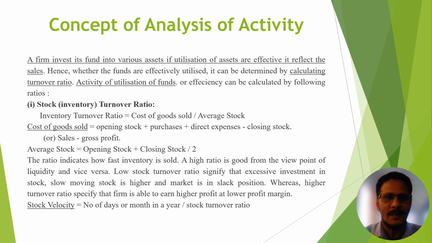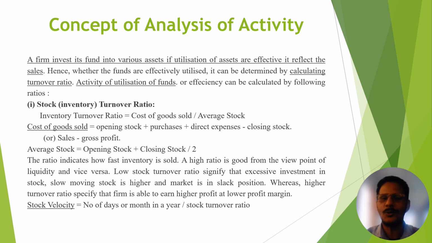Now then, we require average stock. The average stock means opening stock plus closing stock divided by 2. Just opening plus closing divided by 2, it is average stock. Through applying this formula, you can calculate inventory or stock turnover ratio. Listen carefully, this ratio indicates how fast inventory is sold.